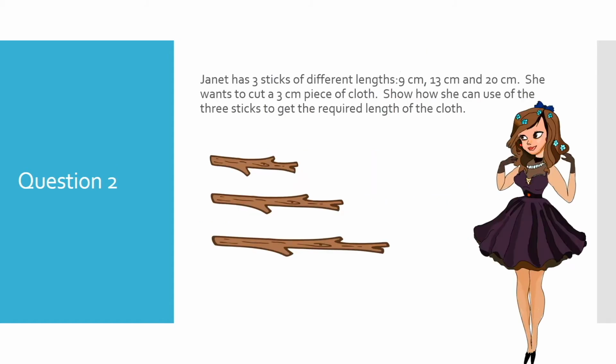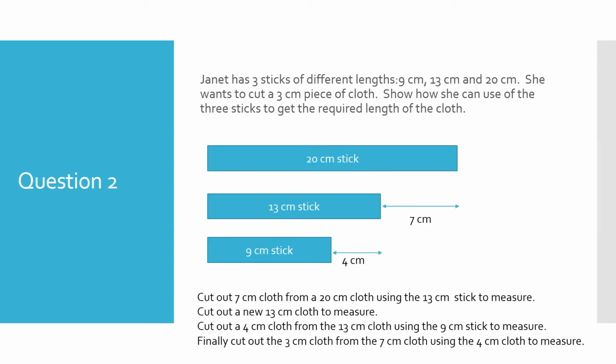Janet has 3 sticks of different lengths: 9 centimeters, 13 centimeters, and 20 centimeters. She wants to cut a 3 centimeter piece of cloth. Show how she can use the 3 sticks to get the required length of cloth. Cut off 7 centimeters of cloth from a 20 centimeter cloth using the 13 centimeter stick to measure.